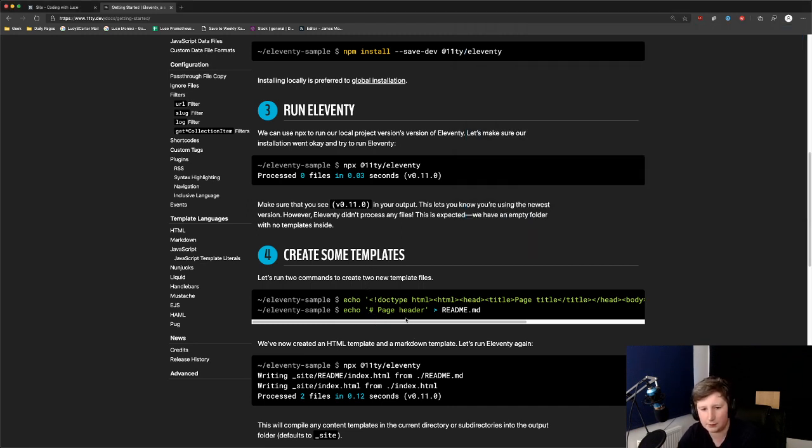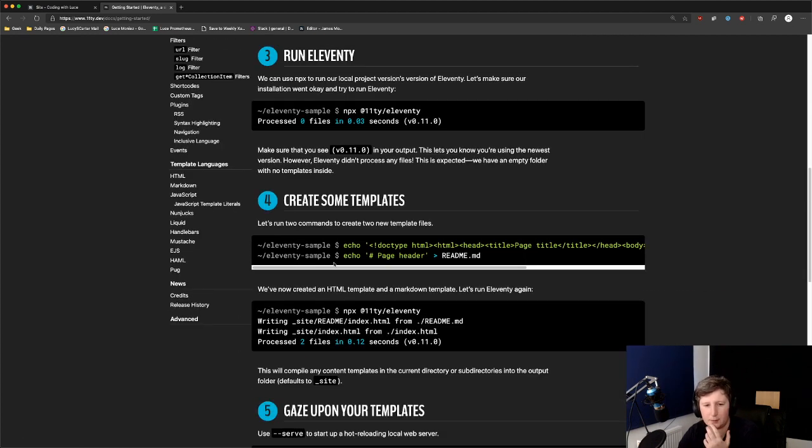So it's creating 2 template files. So what's this one? So it's talking about HTML templates and Markdown templates. I don't want HTML templates. I'm going to stick to Markdown. So we already know that this works. I'm going to skip this step.